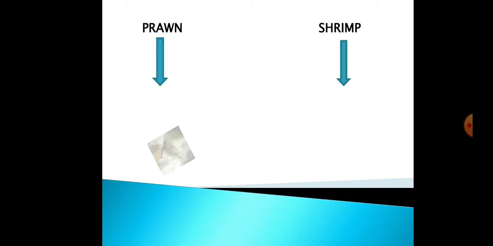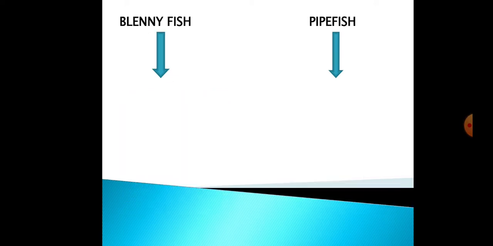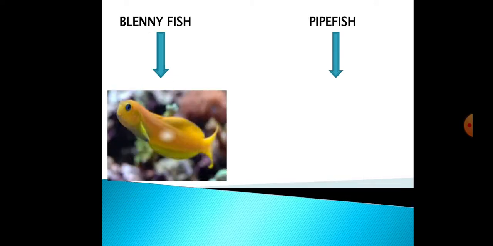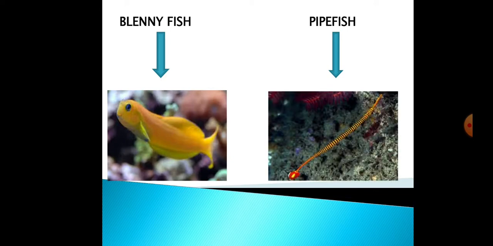The examples are prawn, shrimp, you can see the picture. Then we have blenny fish. Then we have pipefish. All of these animals are left in the pools because of the low tide, because it is uncovered. They will stay in those rock pools and wait for the tides to become high, when the seashore will be covered with seawater, so that all these animals can go back into the seawater.